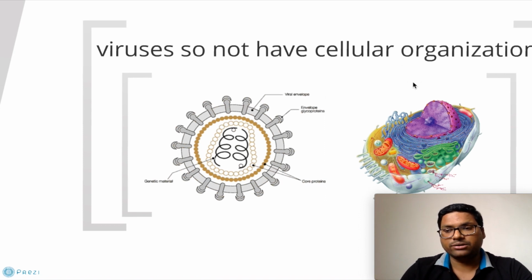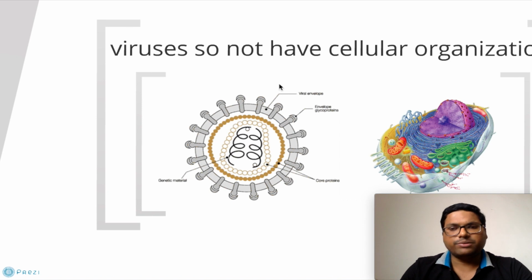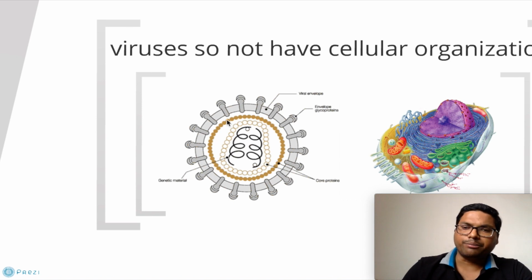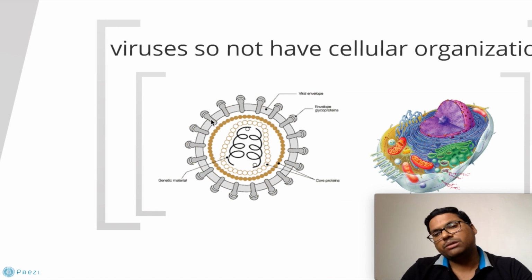As you can compare these two, the first is our virus, which has a very basic simple structure, and when we compare it with the cellular structure on the right hand side, we can see how the living cell is very complicated, having many different organelles and different structures inside. Viruses have only a very simple structure. They do have a genetic material and a covering made up of protein molecules. So in this way, viruses are somehow an exception to the cell theory, as they have a very basic cellular structure.